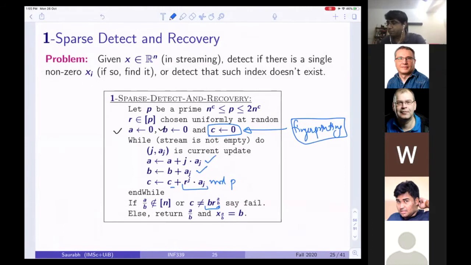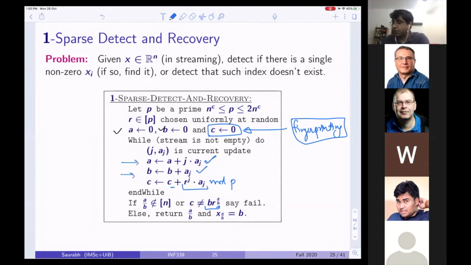We chose a prime p which was large enough, like 2 times n to the power c. We chose a random number r from this prime uniformly at random. Now we are keeping 3 numbers, a, b, and c. While the stream is not empty, given a value j comma aj, we definitely stored a plus j times aj as before to get the coordinate.